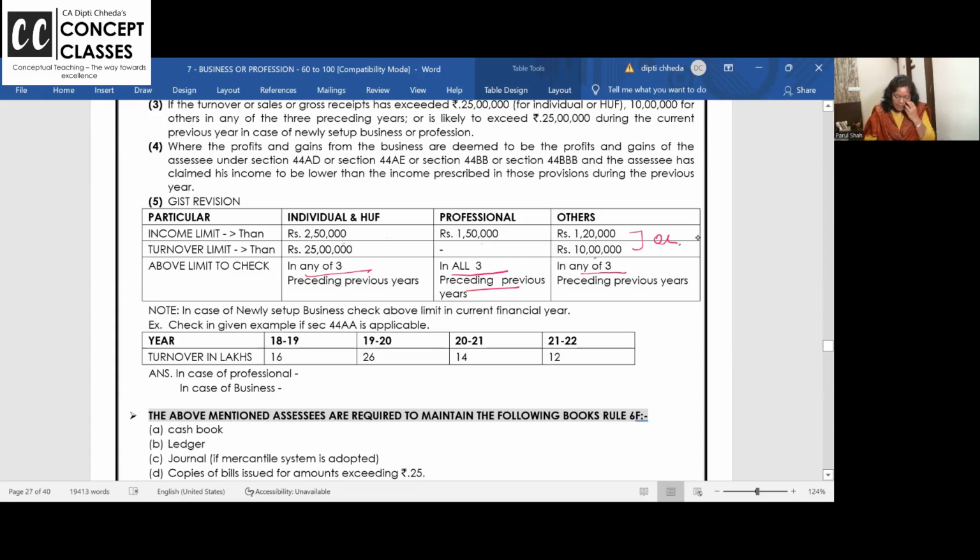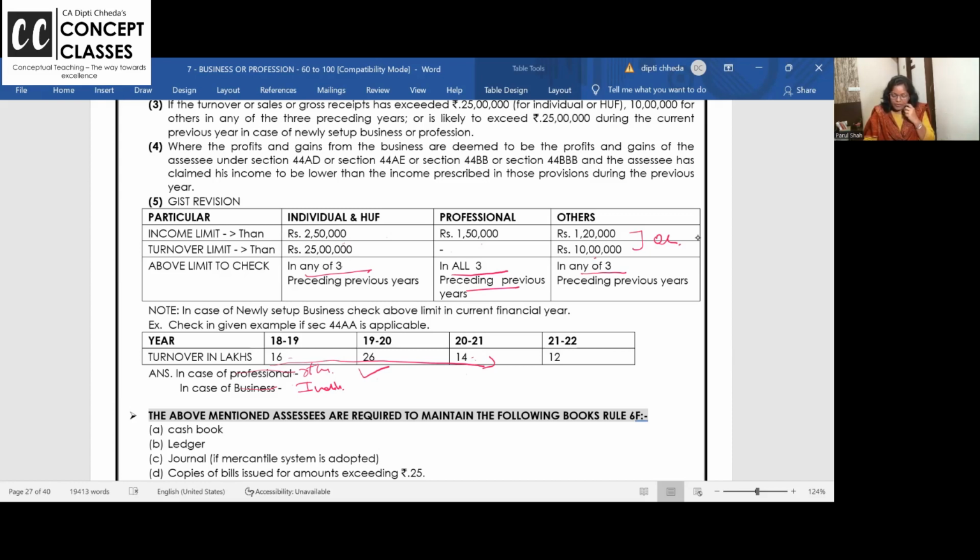Look at this example. 18-19 turnover of 16 lakhs, 19-20 26, 20-21 40, and say he's a professional. No, others will come here. For professionals there is no turnover limit at all, I printed it wrongly, others will come here. And in case of individual, in case of others, in the last 3 years, is your turnover exceeding 10 lakhs? Yes. Do they have to maintain the books? Yes. Now, in the last 3 years,